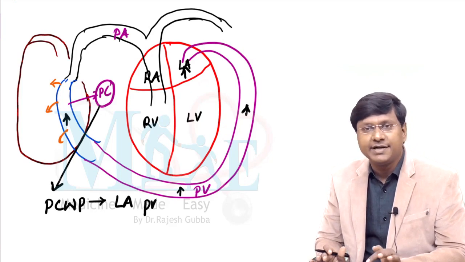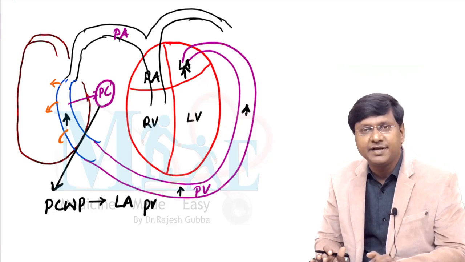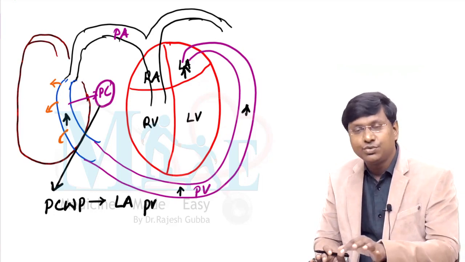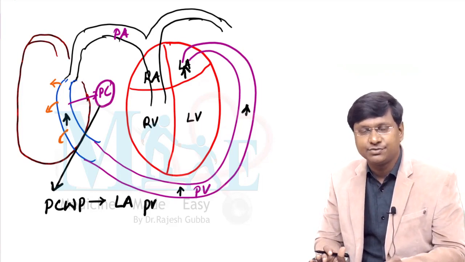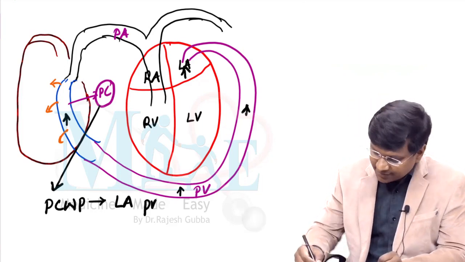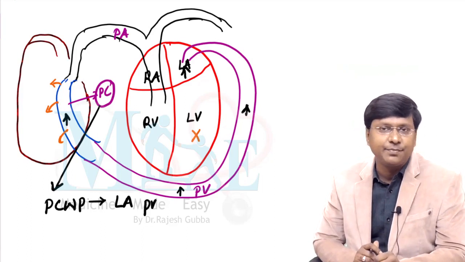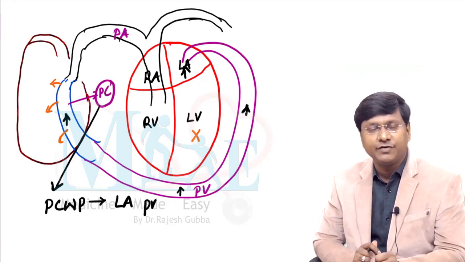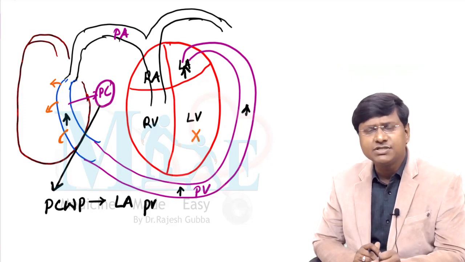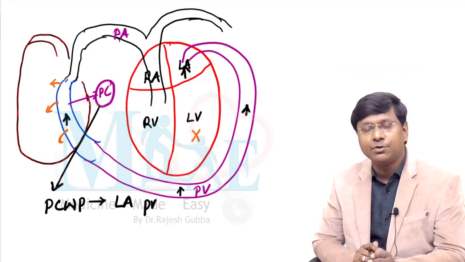So here what you should understand is that the pulmonary edema which has occurred is because of an increase in the pulmonary capillary wedge pressure, that is due to a pathology in the heart. What is the pathology in the heart? That is mitral stenosis. Or for example, the individual has left ventricular failure. Can the left ventricle send adequate blood into the aorta once it has failed? No, because the contractile capacity of the left ventricle is reduced. So the left ventricle cannot send an adequate amount of blood into the aorta.